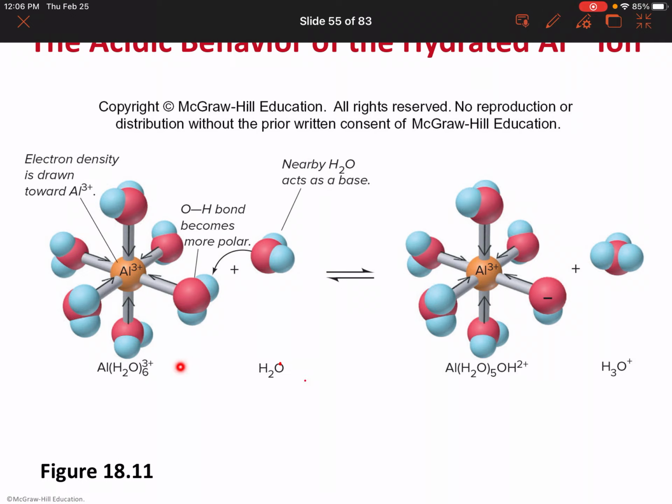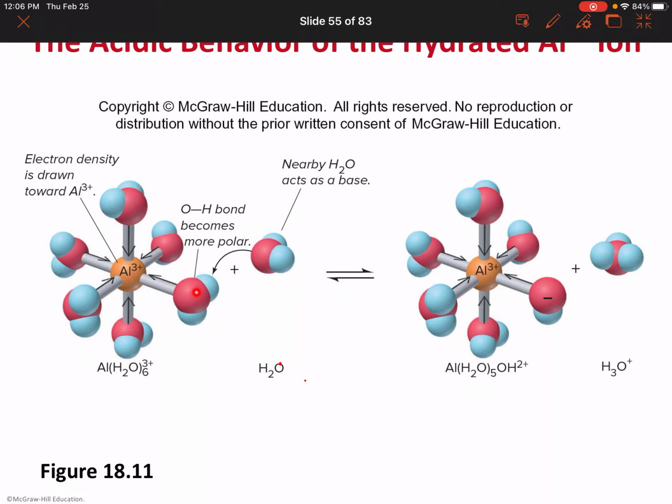Okay, you see here, this is what you have. Aluminum in the presence of water can have a hydrated aluminum ion like this, aluminum 3 plus. Now when you put it into water, what's going to happen? See, oxygen is electron rich, aluminum is electron deficient, so the electrons would be pulled towards the aluminum ion.